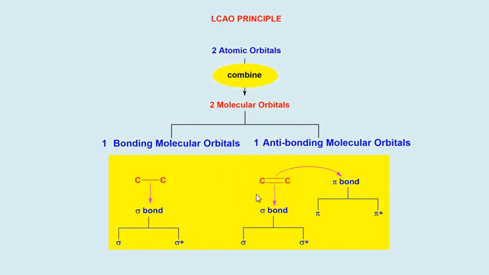Now, let us discuss this example. Here, carbon is bonded to the other carbon by a sigma bond and also by a pi bond. According to the LCAO principle, the sigma bond will form two orbitals, sigma and sigma star, and pi will form two orbitals, pi and pi star. Pi is bonding, pi star is anti-bonding. Friends, sigma bonds are stronger than pi bonds. So sigma orbitals will be more stable than pi orbitals. That is, sigma bonding is more stable than pi bonding orbital.